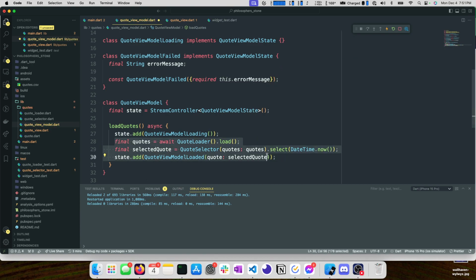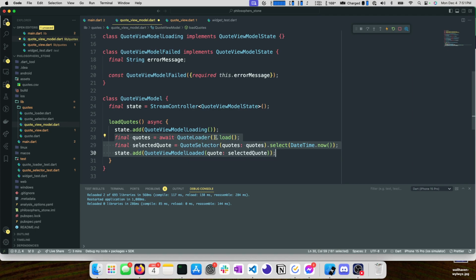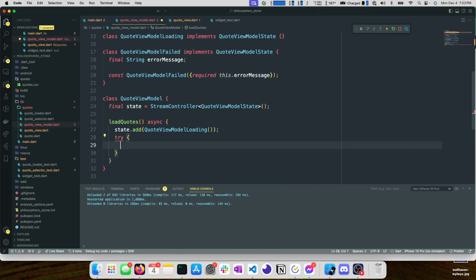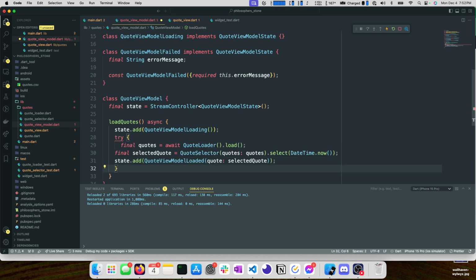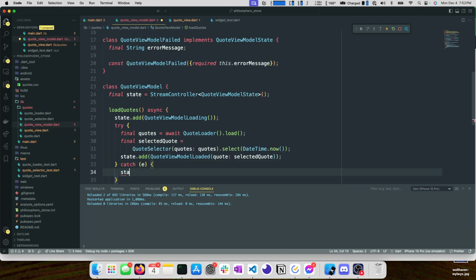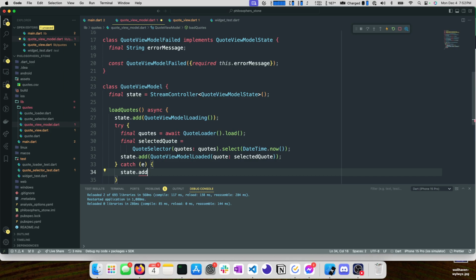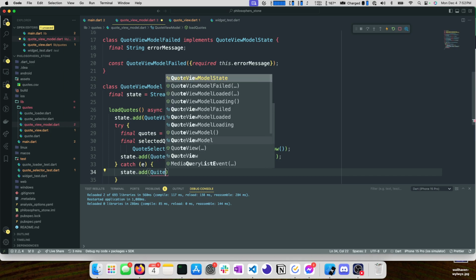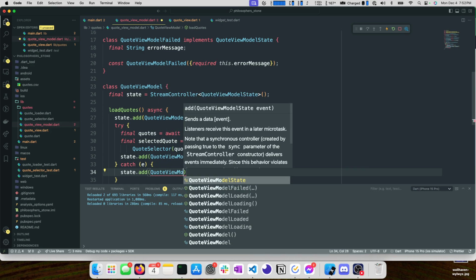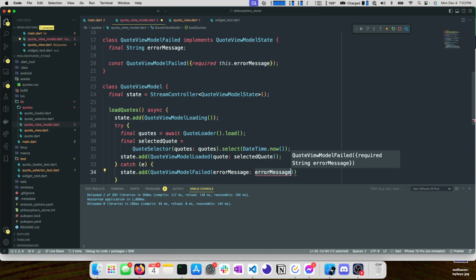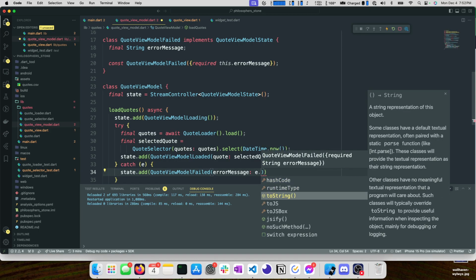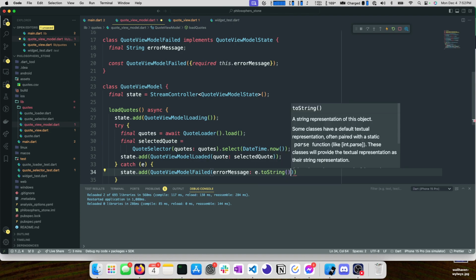Now, we haven't talked about our error state yet, and we saw many times now that loading quotes can fail. So let's go ahead and prepare for our error state. We're going to try to do all this, and if we catch an exception, then let's do state.add. Oh, that is right. Sorry, state.add quote view model failed, error message e.toString.